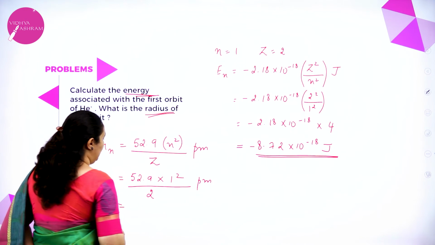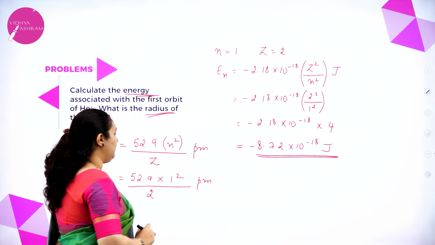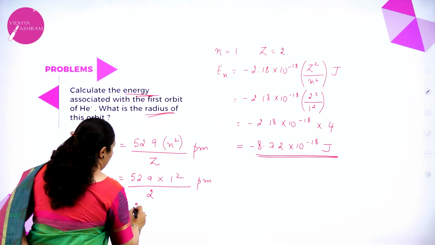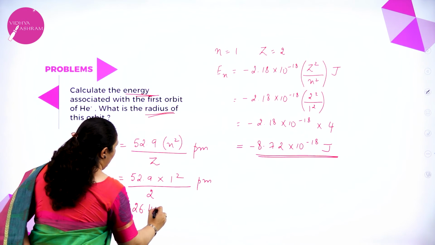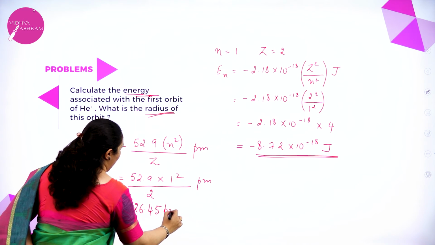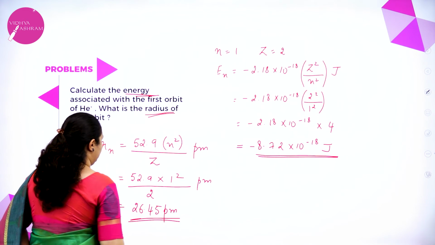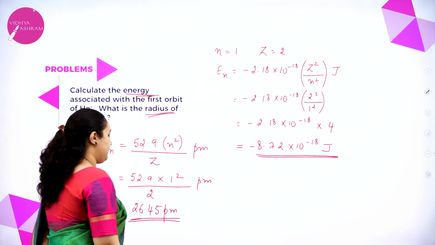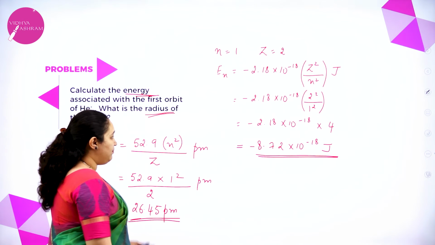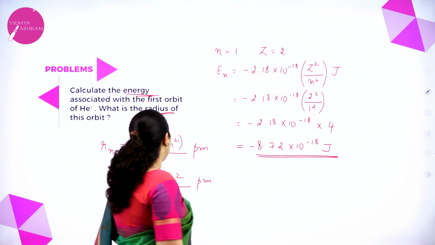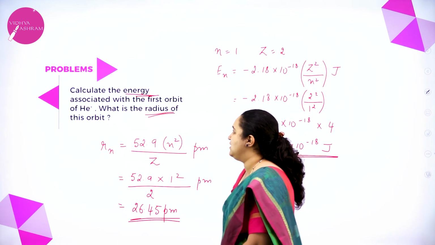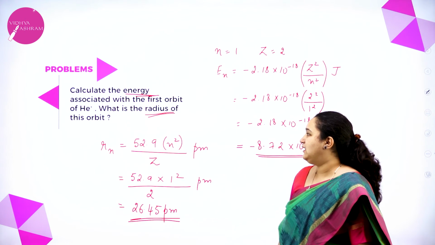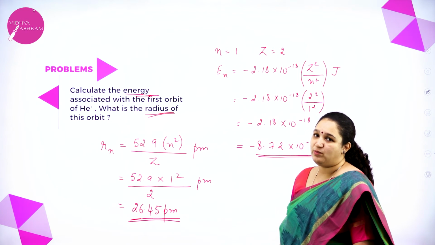So what will be the answer? 52.9 divided by 2. That is 26.45 picometer. Correct? So that is about the calculation for the energy associated with the first orbit and the radius of this orbit.